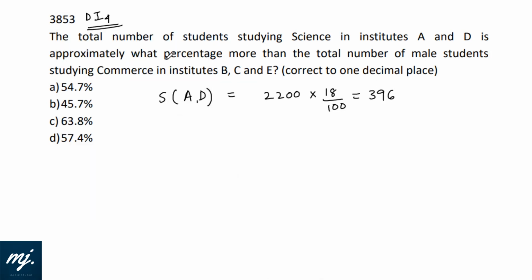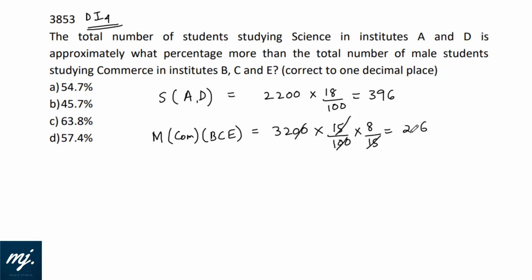Now this is approximately what percent more than the total number of male students. We are looking out for male students studying commerce in B, C and E. Total strength of institutions B, C and E is 3200. Commerce is 15% students and the male female ratio for commerce is 8:7. That means male in proportion would be 8/15. 32 into 8, 16, 24, 25, 256.